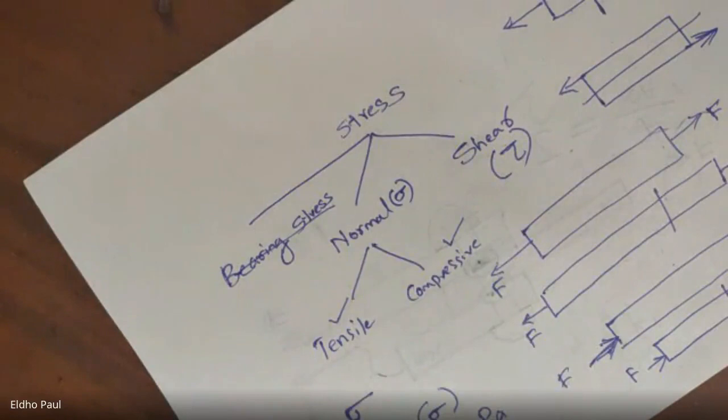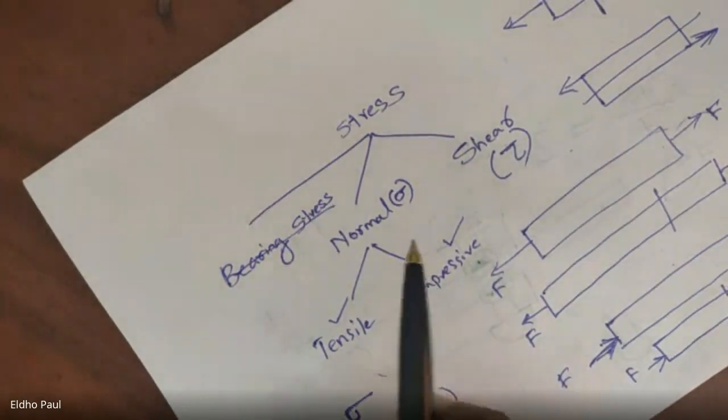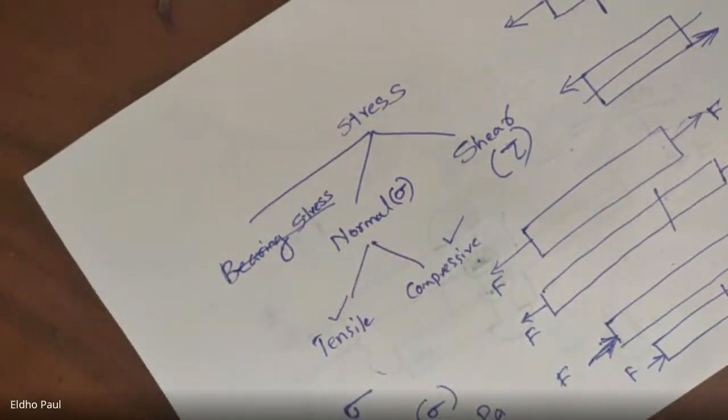And in our components, we have different types of structural members. In these structural members, different types of stress will be developed, and actually these stresses will be a combination of normal stress and shear stress, or a type of normal stress and shear stress.